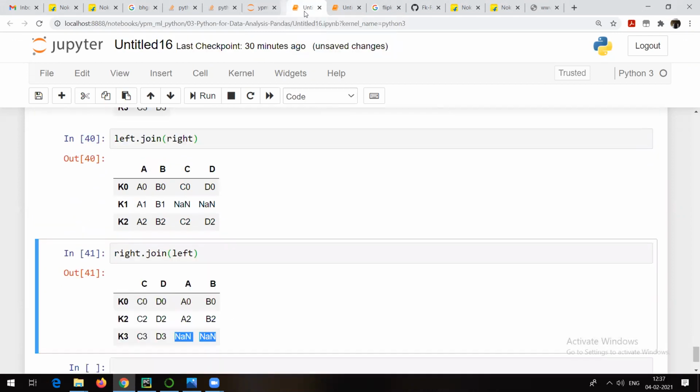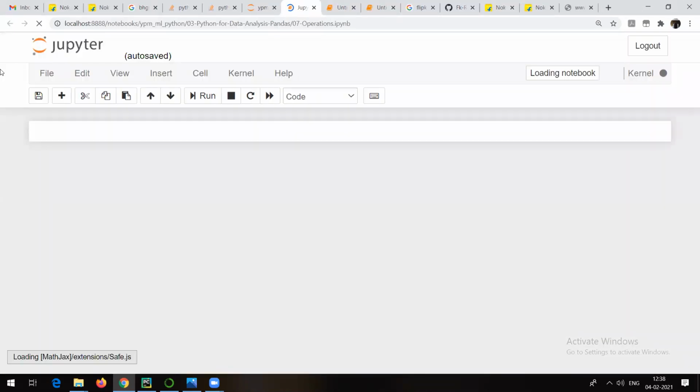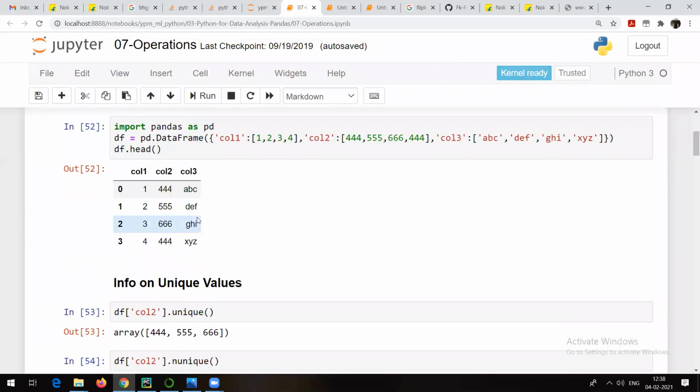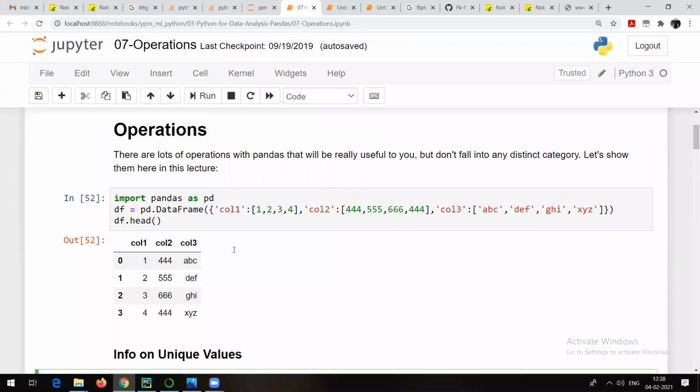Let's move to the next topic, and that is operations. Let's talk about which operations you can do with the help of the pandas package. Some common operations we will be talking about here, and yes, again, those are going to be important. For example, there is something called unique and nunique, and there are some others also.